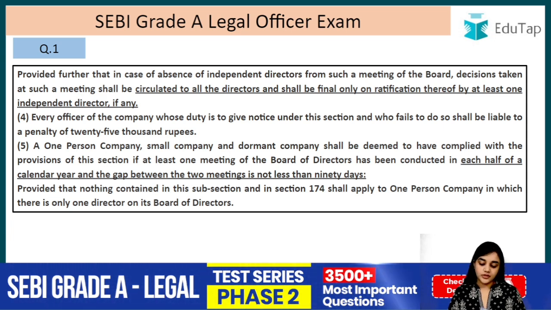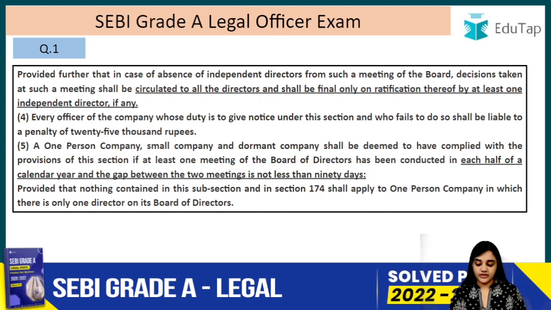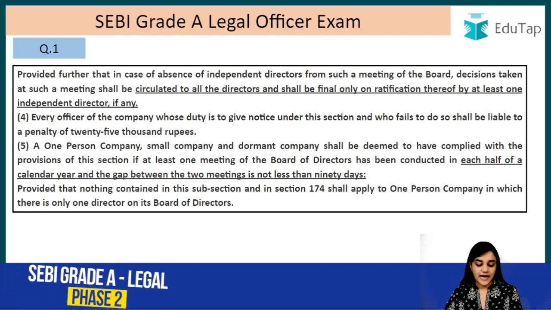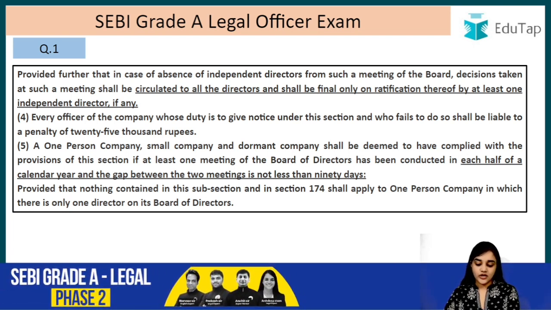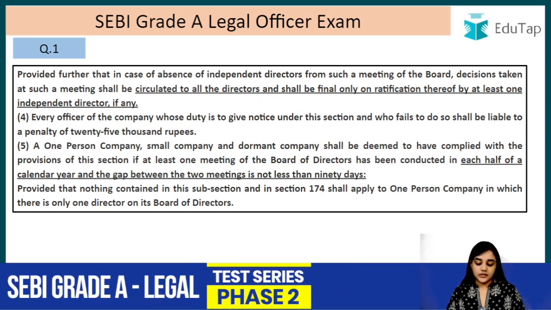This was the question. One person company, small company and a dormant company. This we have already covered, that what is a one person company, what is a small company and what is a dormant company, shall be deemed to have complied with the provisions of this section if at least one meeting of the board of director has been conducted in each half of a calendar year. So they are talking about the calendar year and not the financial year. So each half of a calendar year means 6 months. So one meeting has to be conducted every 6 months, right?